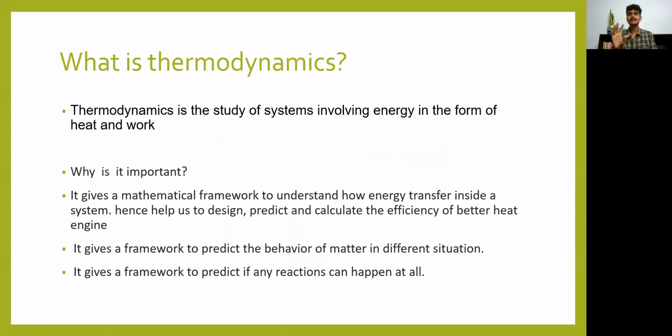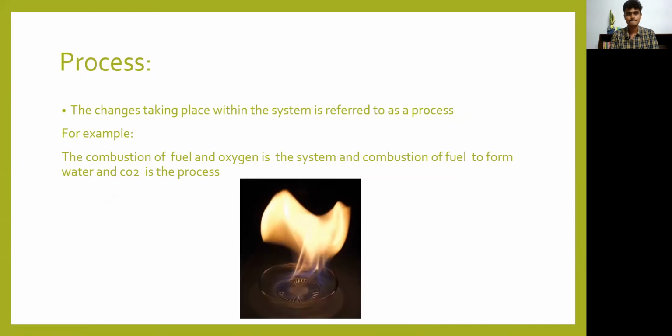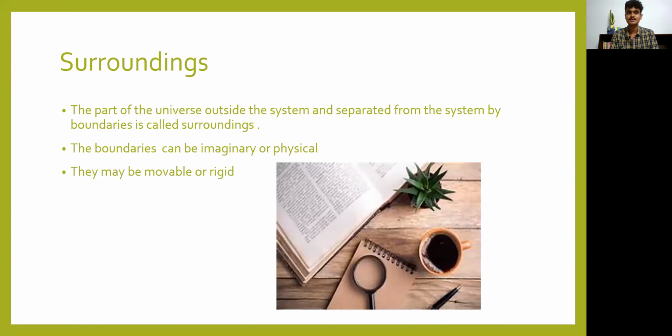A system is a part or a boundary which we consider for study. A process is the change taking place. Surroundings is everything around the system, the whole universe except the system.